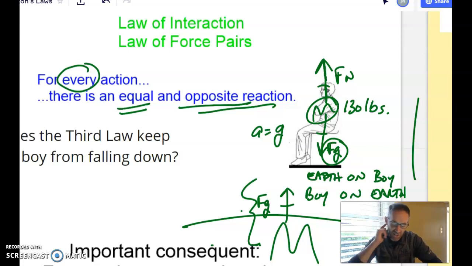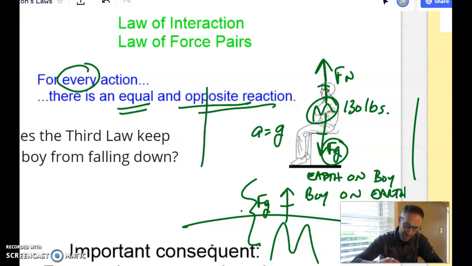In fact, it could never be the reason that he's not falling down, because it's not even on the same object. No, it's the normal force that's the reason that he's not falling down, and that normal force is just because the force of gravity is allowing him to bend the surface of his chair and it's trying to stay straight. Both of those can cancel each other out because they're both forces on him.